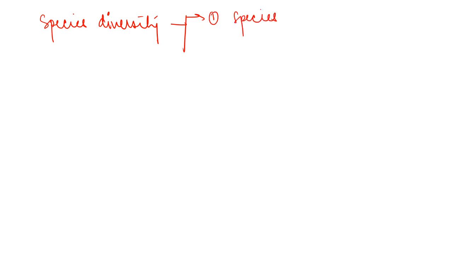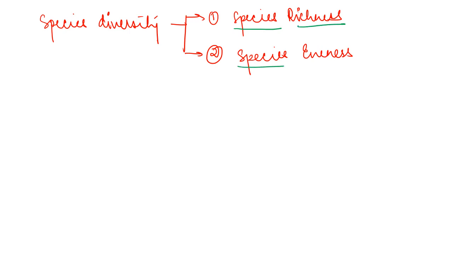Species diversity can be counted by two methods, that is species richness and species evenness. Now, what are these species richness and species evenness? We will see this.